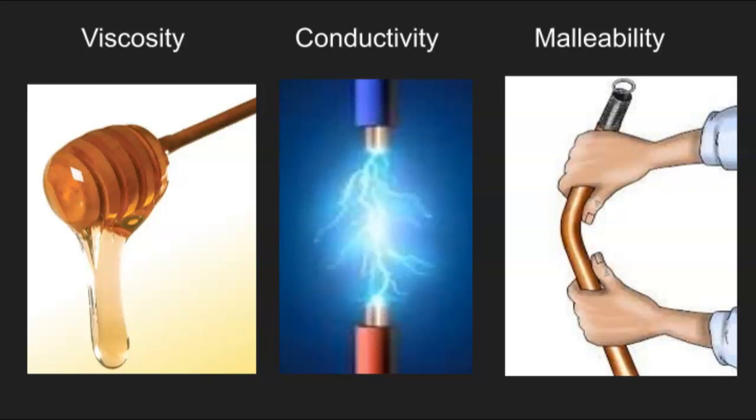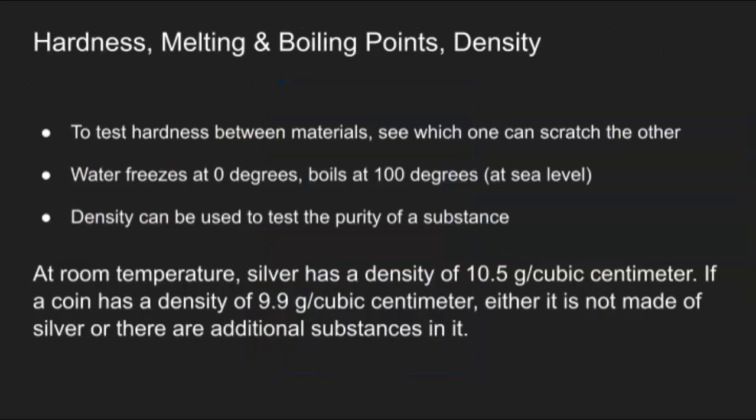For viscosity, thick liquids such as corn syrup or the honey shown here have high viscosity. Thin liquids like vinegar have low viscosity. Conductivity, in this case, metal is a really good conductor, which is why we tend not to use metal tools when we're cooking. And if we have a pot that has a metal handle, we usually have to use a pot holder, because if we touched it with our bare hands, we would get burnt. For malleability, that is the ability to bend.